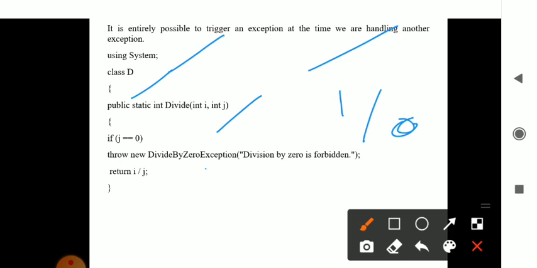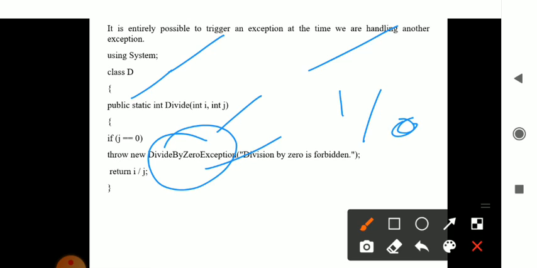The error message, whatever you give in the throw part, will be printed. So when j is equal to 0, it throws a DivideByZeroException.